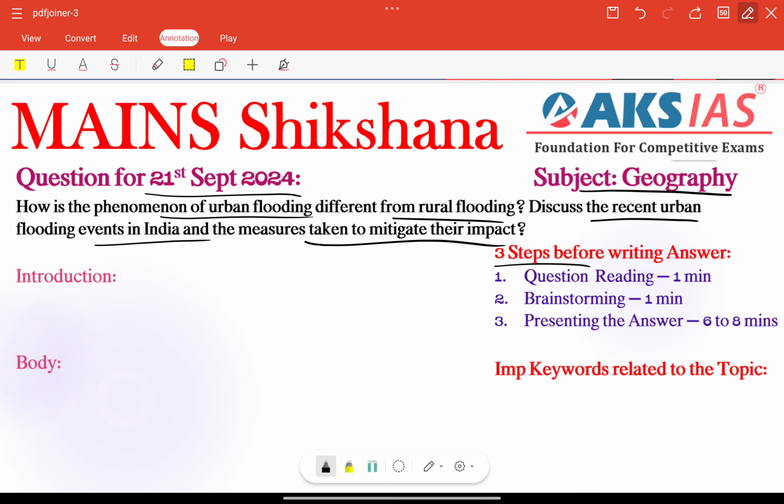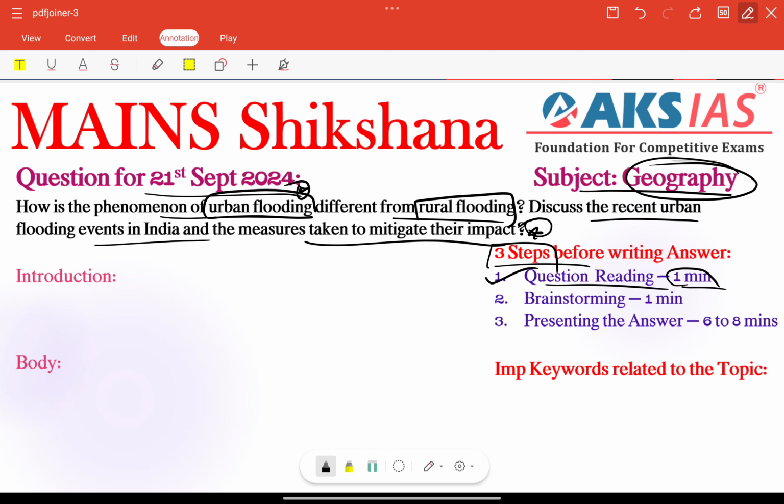Here we need to focus on starting our technique, 3 steps before writing the answer. First step is question reading. Within 1 minute we need to recall or identify the different types of question tags and keywords here, right? So what is the topic here? Urban flooding is a major important topic, related to rural flooding also, very important regarding our geography, right?